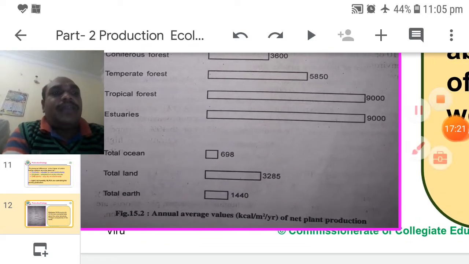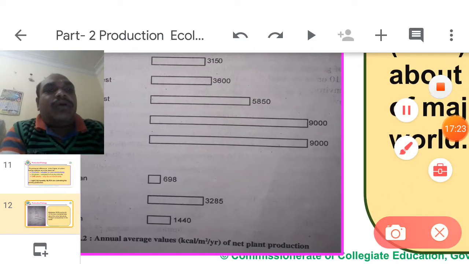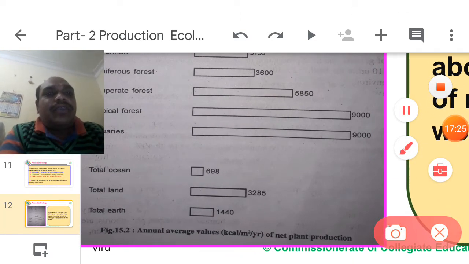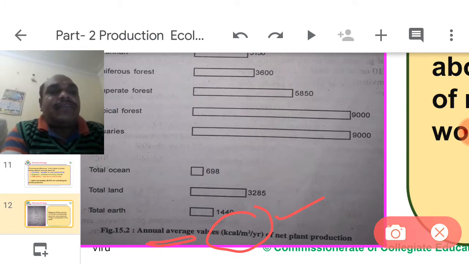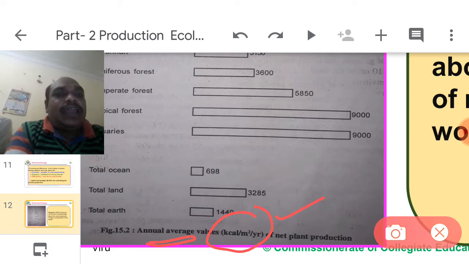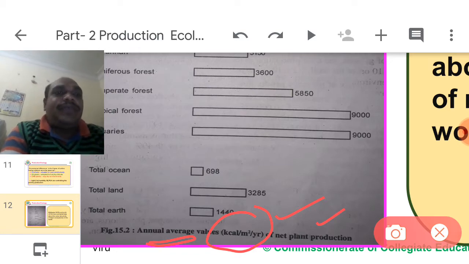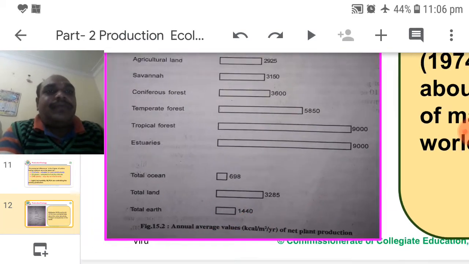The values are given in kilocalories, annual average values in kilocalories per square meter per year. It is the net plant production, NPP.